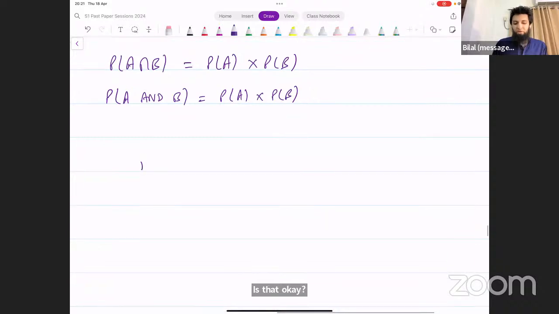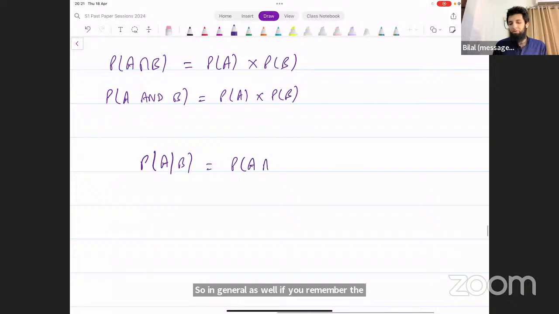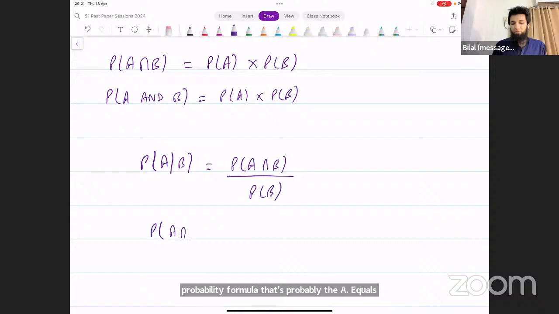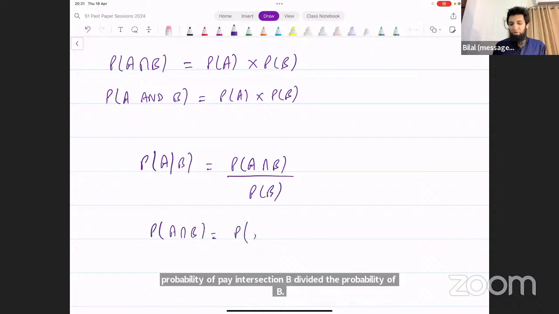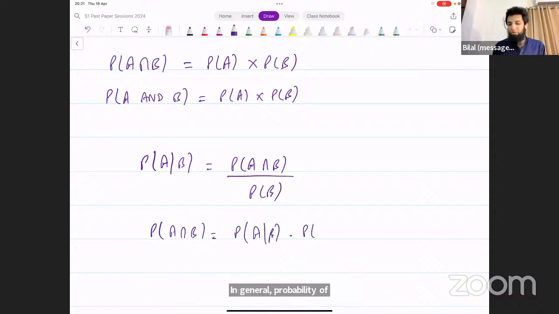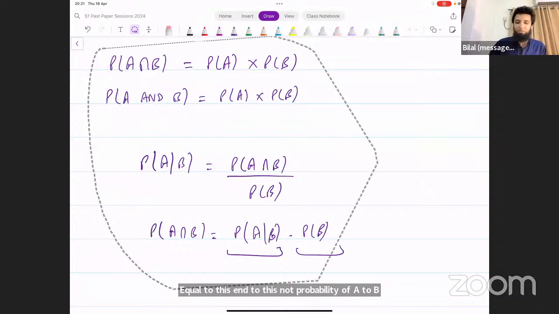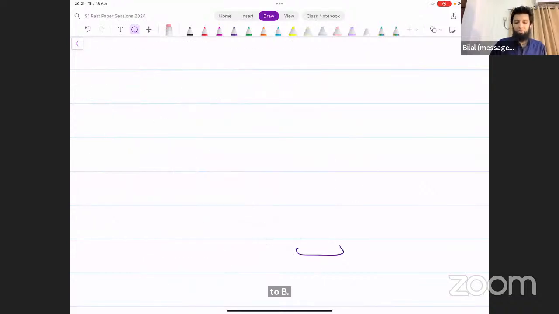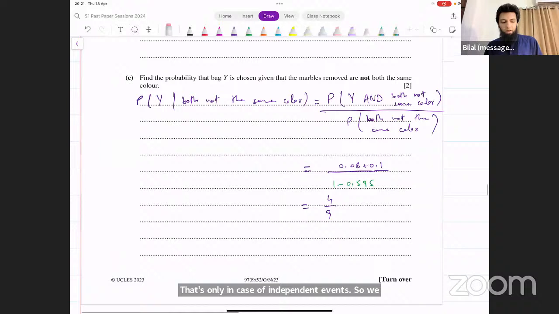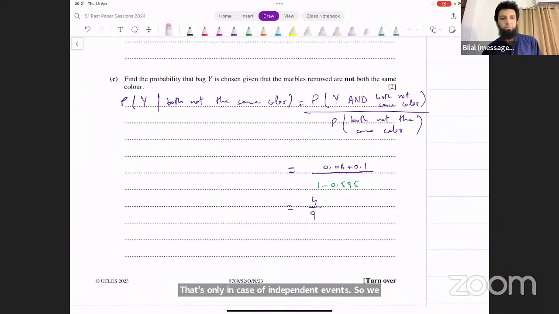So in general as well, if you remember the conditional probability formula, that's probability of A given B equals probability of A intersection B divided by probability of B. In general, probability of A intersection B is equal to probability of A given B multiplied by probability of B. This is the general rule. That's only in case of independent events. So we can't multiply them like this. All right. Any other problems with this? Make sense?